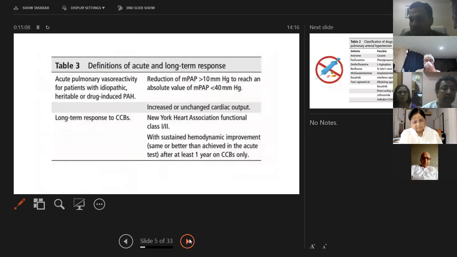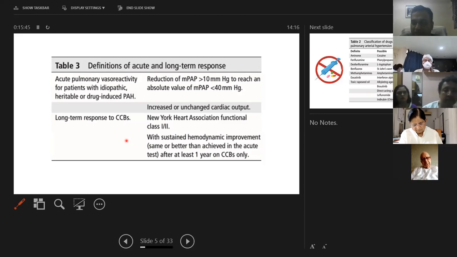So we all know what acute vasoreactivity is. That is a reduction in mean pulmonary artery pressure of more than 10 millimeters of mercury, with the absolute value of pulmonary artery pressure reaching less than 40. Now, what happens is that some people who have been given calcium channel blockers for a long time are called responders if, with calcium channel blockers, their WHO functional class of pulmonary hypertension has come down to class 1 or class 2, and on echo we are seeing constant hemodynamic improvement in 1 year. Every 4 months we are doing an echo and we are seeing that the patient who has been on calcium channel blockers is constantly improving.